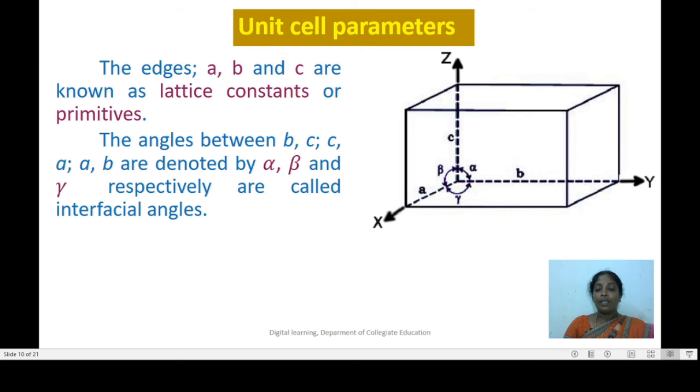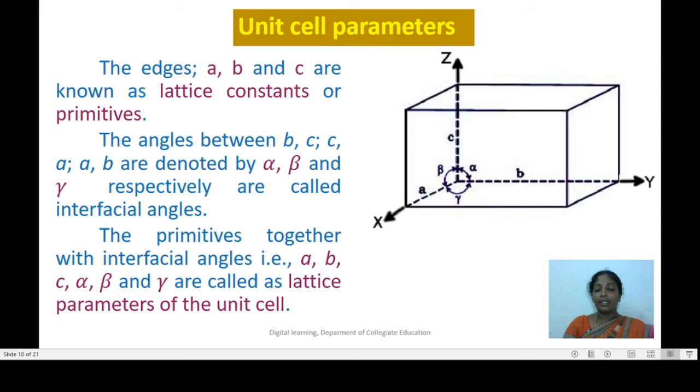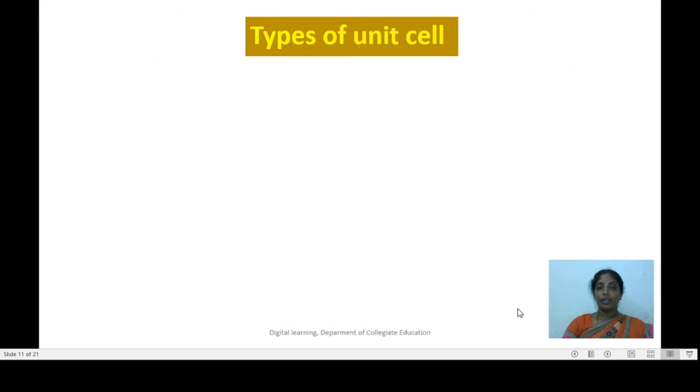To describe the unit cell completely, we require altogether 6 parameters, 3 edges and 3 interfacial angles, and these 6 parameters are known as lattice parameters of the unit cell. Types of unit cell.